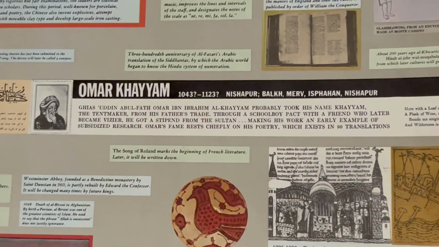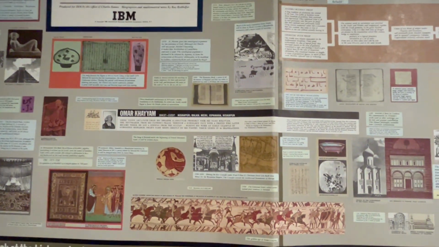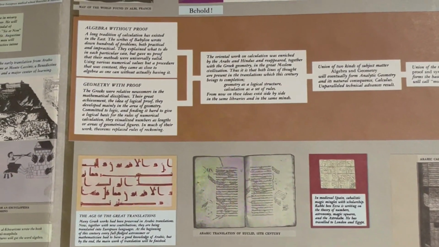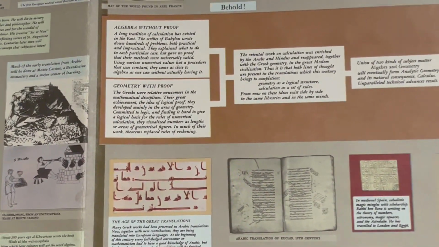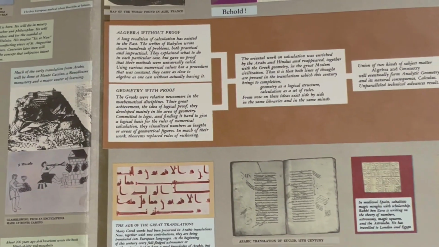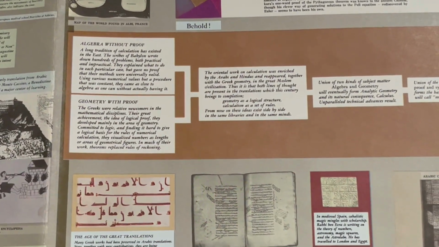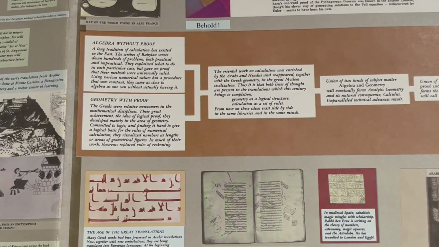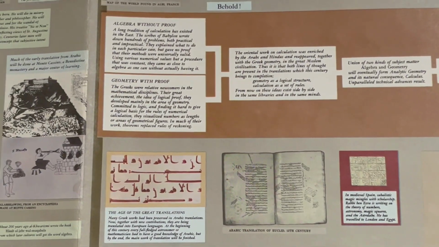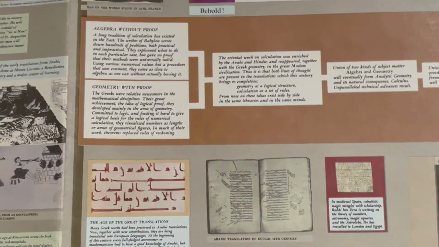But before we get to Omar and his contributions, let's look a little bit at what's going on in history at that time. So it's the beginning of the First Crusades in 1096. But mathematically, what you have going on is kind of the beginning of algebra, basically. And it's mainly algebra in words and there's no algebraic notation, even though there were early attempts at that by Diophantus and Brahmagupta. But it wouldn't be till later that you actually get the notation that we're used to. So there were no proofs.